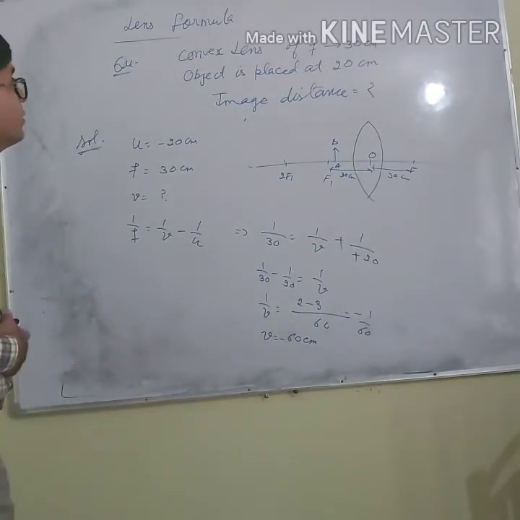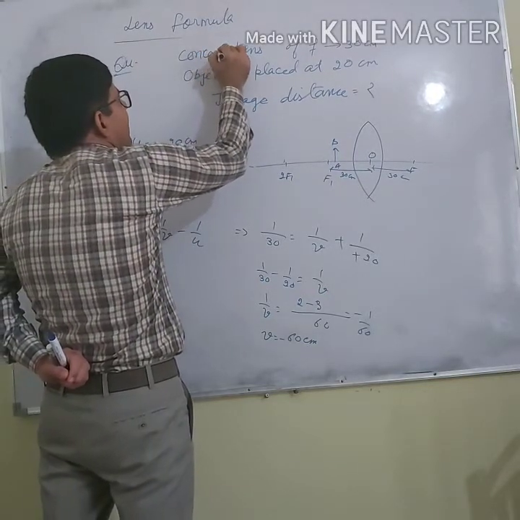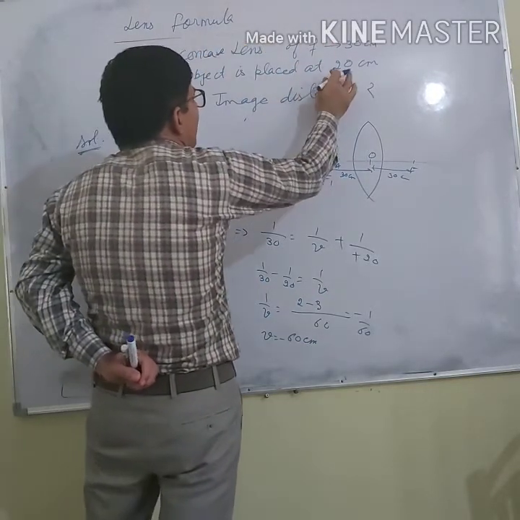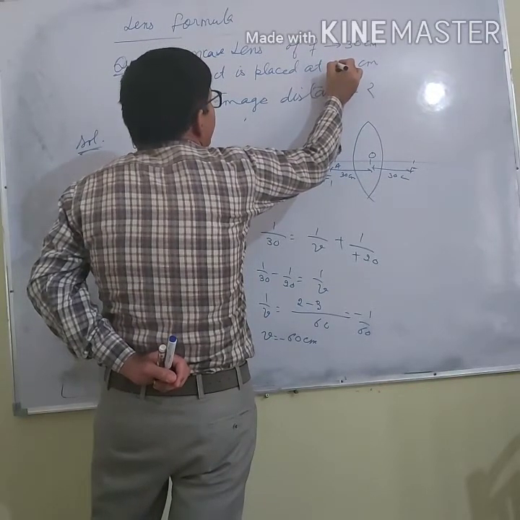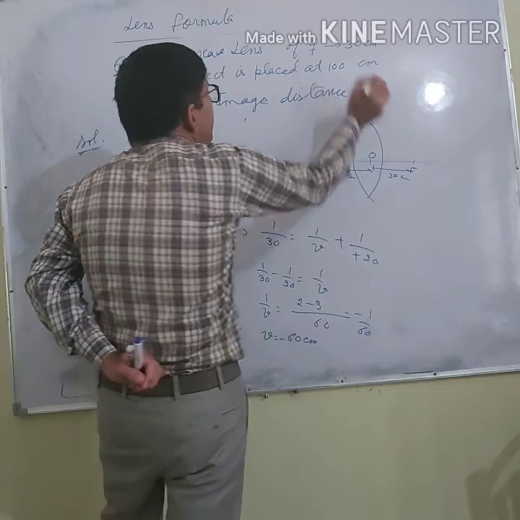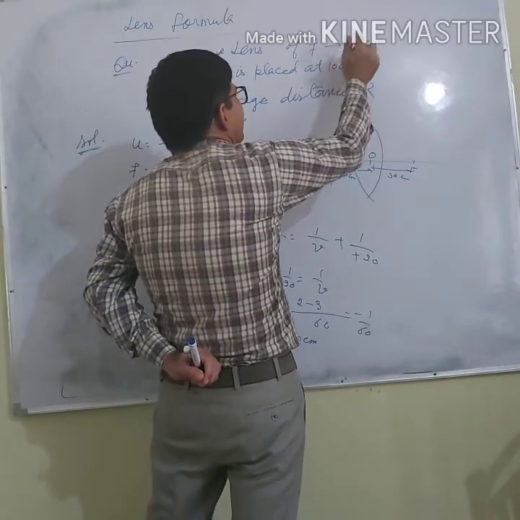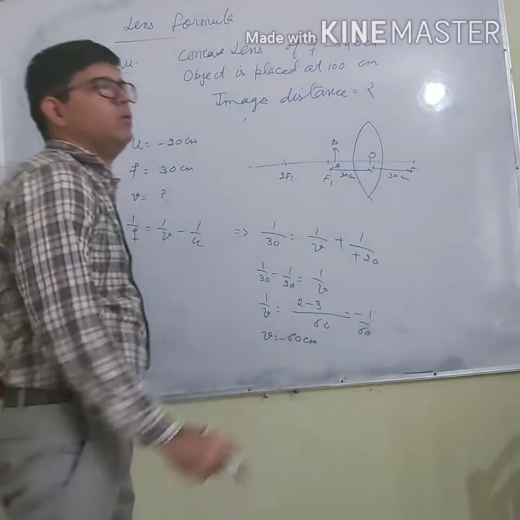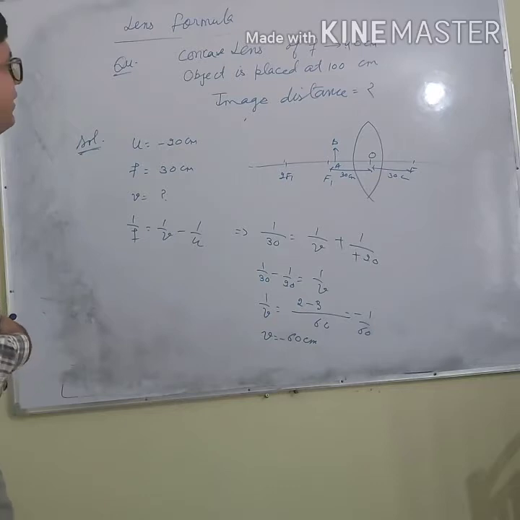Now let's do a question on the concave lens. Let us say we are given a concave lens of focal length 30 centimeter. An object is placed at a distance of 100 centimeter. Okay, you take it as 40, so let's make it different from that. What is the image distance?